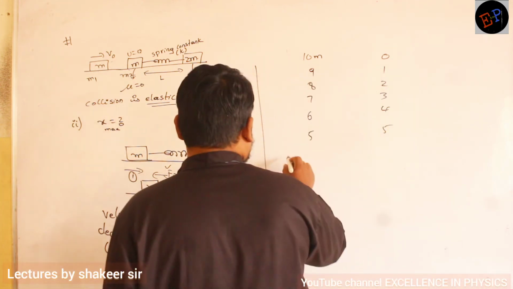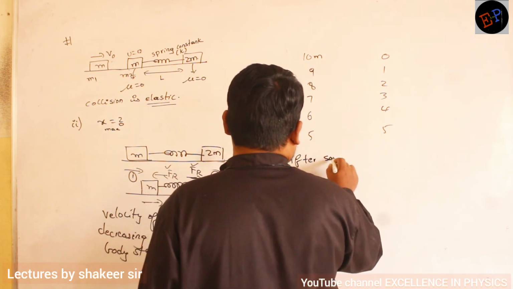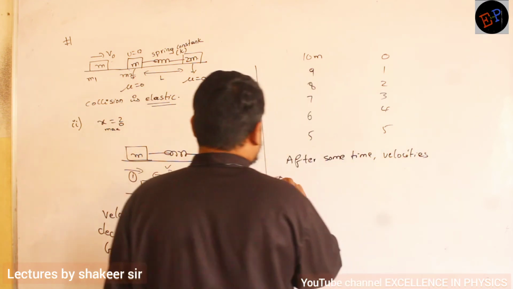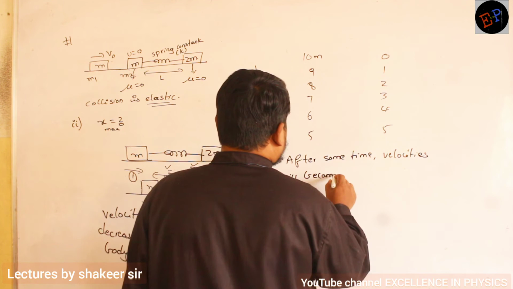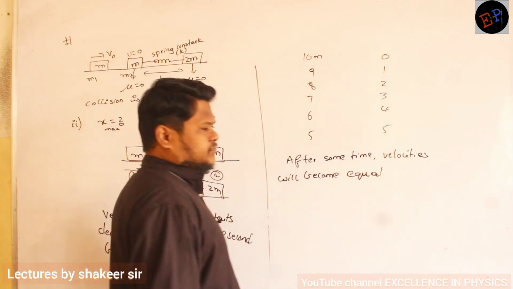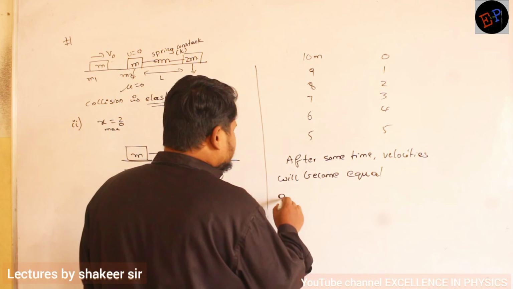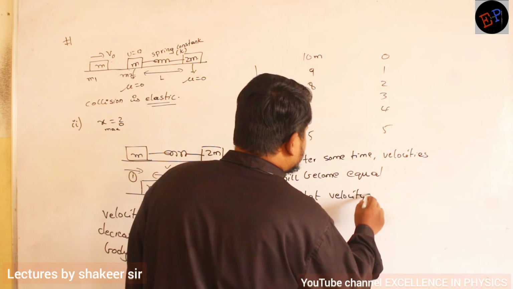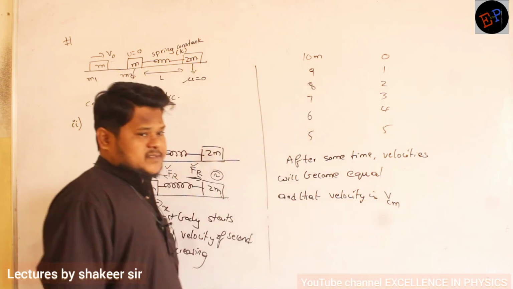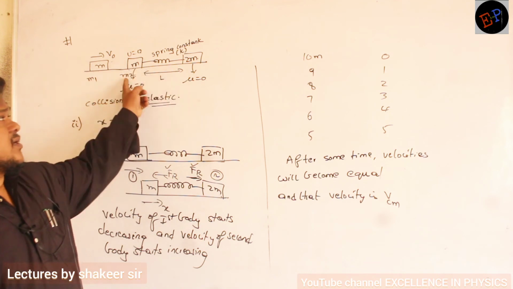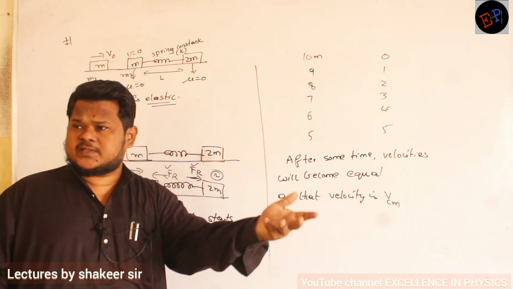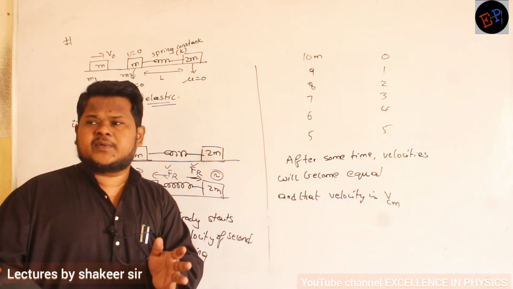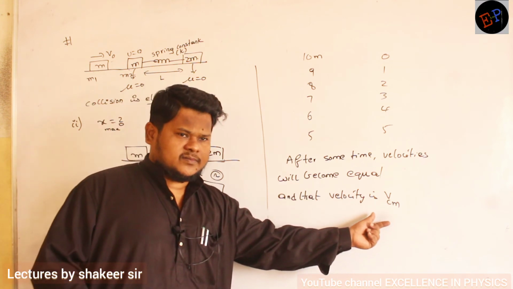So write down. Therefore what we write: after some time, velocities will become equal. Okay, and can you say what is that velocity? What is that velocity? That velocity is the velocity of the center of mass. For both these bodies there will be some center of mass, no? The center of mass is traveling with how much velocity? v0/3. So when the velocities of both the masses have become equal, then that is the velocity of the center of mass only, no? Are you able to understand?